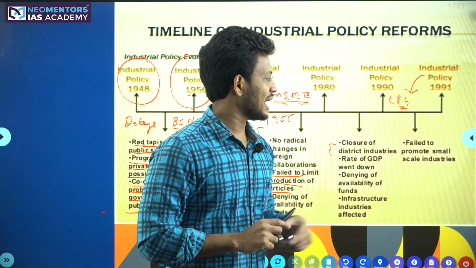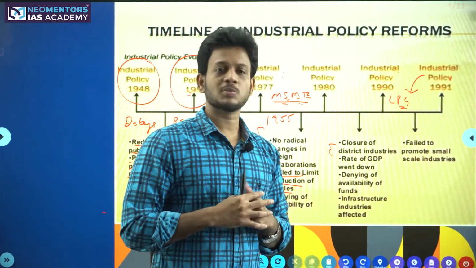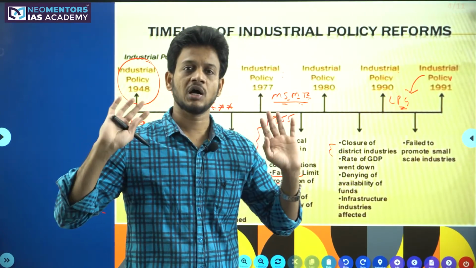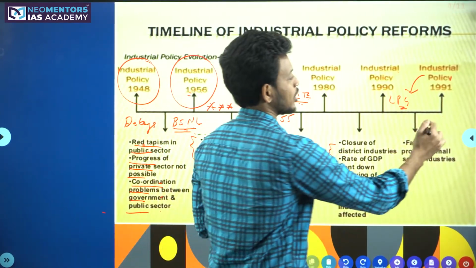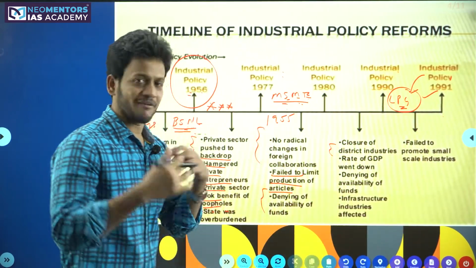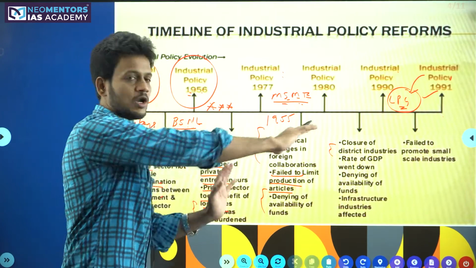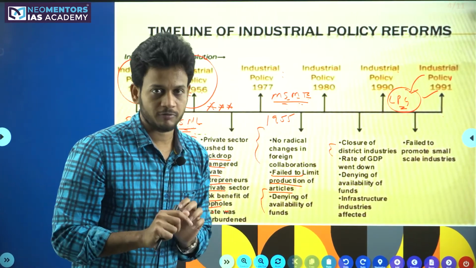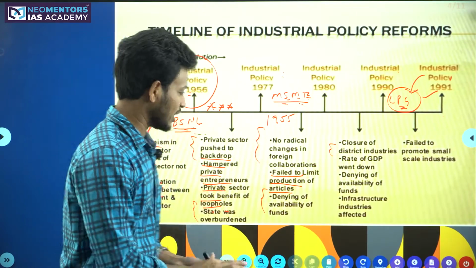And by 1990, we failed to promote the small scale industries, and in 1991 we altogether changed the policies of industries itself because of the LPG reforms. This I will explain as a separate chapter. But now what we have to understand, overall superficially I have explained this, but I haven't entered into the depth of the concept. This is the time for us to enter into the depth.